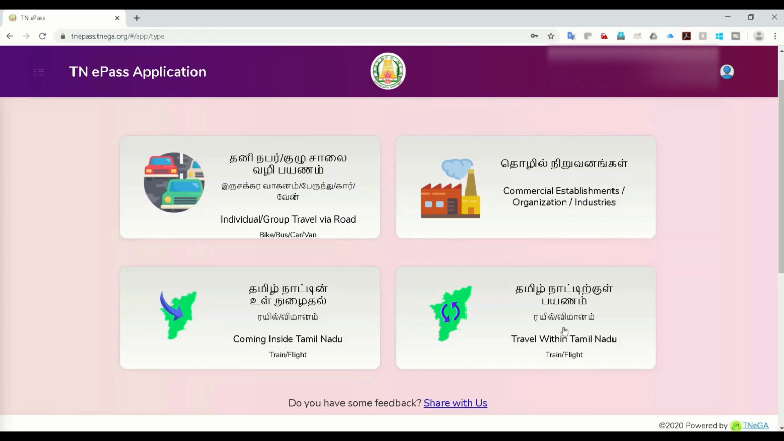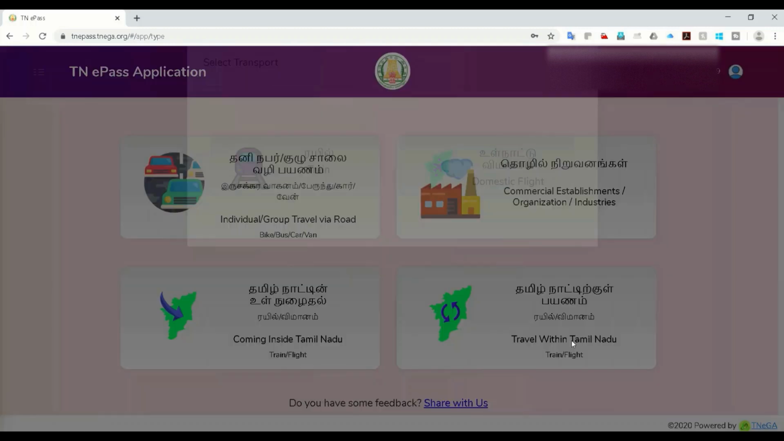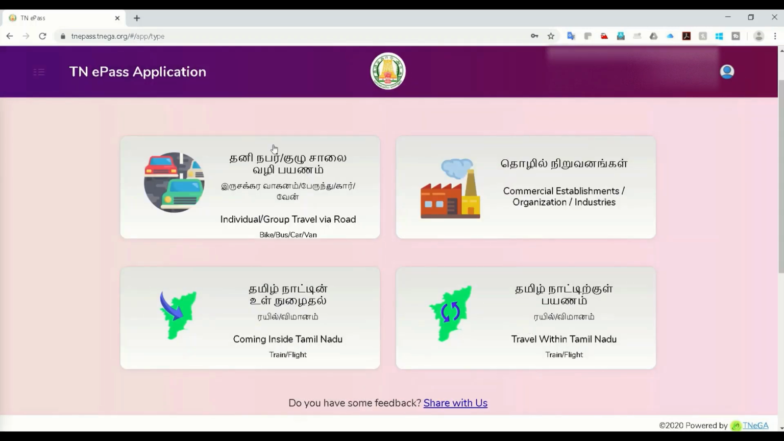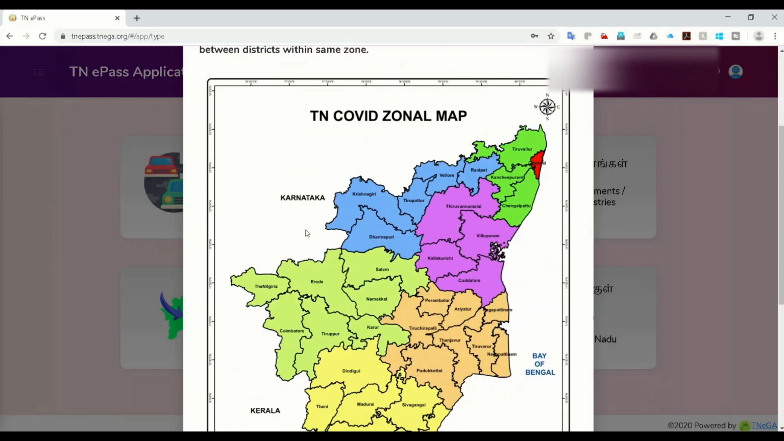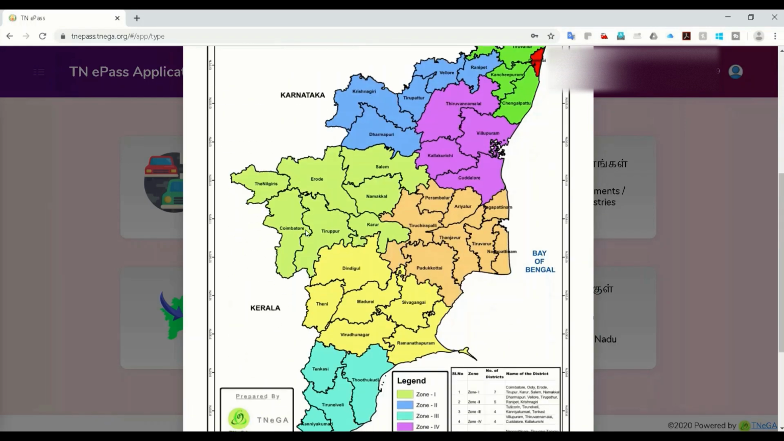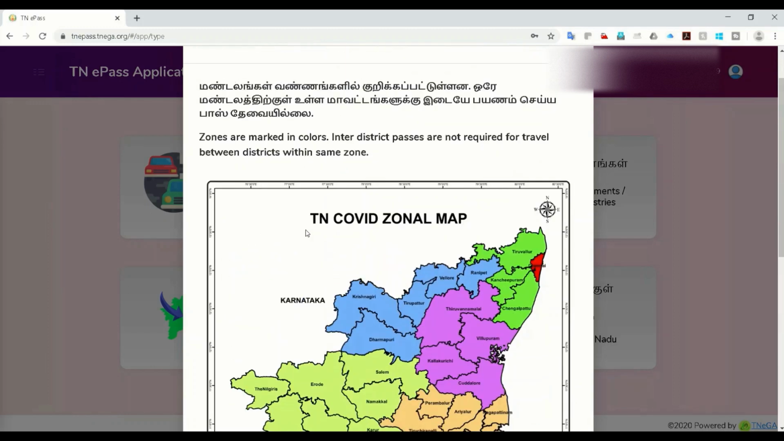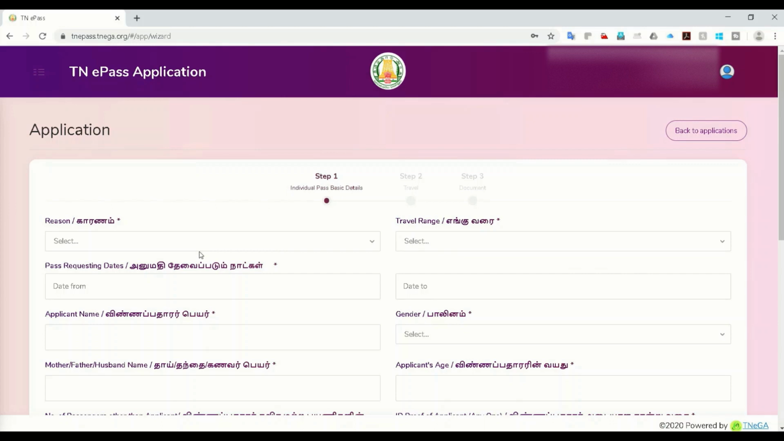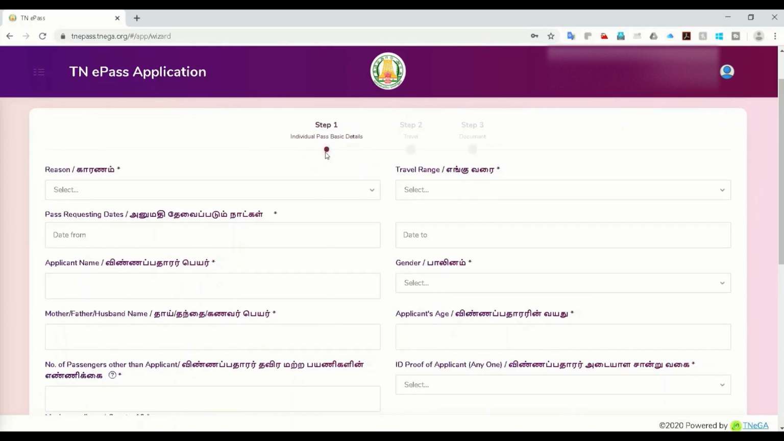This is travel within Tamil Nadu by train and flight. Within Tamil Nadu, if you are traveling by train or domestic flight, you need to generate the pass here. The main thing is that every individual needs a pass. This part highlights zone information, which zone falls under which category, so let's skip this and continue. These are the first basic individual pass details.